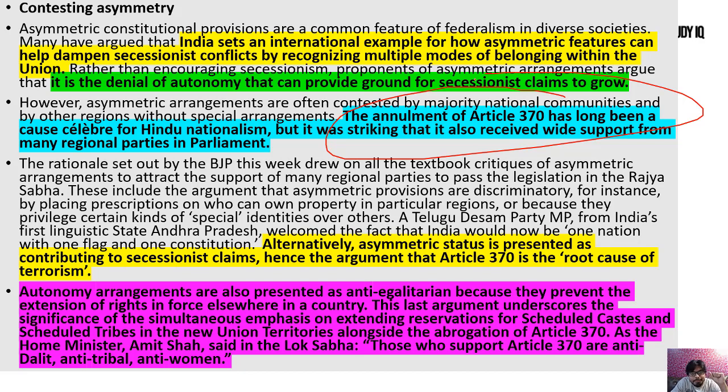Now, what has happened? They need to control the protests in the future, so more lives will be at stake. That's the problem. Regional parties are also supporting that and calling Article 370 the root cause of terrorism. That's all a populist measure, because majority opinion works in this way and that's most important for them. And experts say it in a different way.